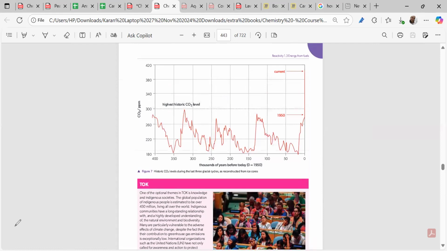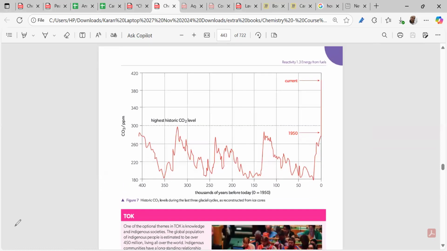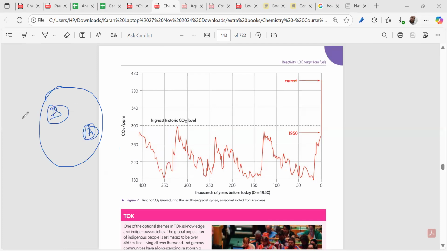We have to make sure that we are not self-centered, not country-centered. We have to think globally. If fossil fuels are burnt in country A and we are sitting in country B, many people think that B won't be affected, but no. Slowly the carbon dioxide will be increasing in the stratosphere, and that will affect everyone globally.